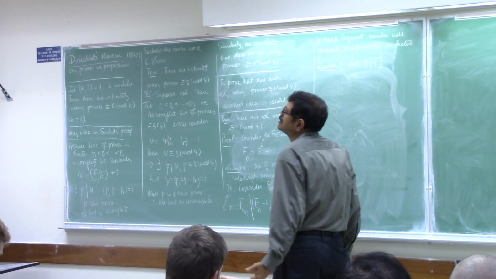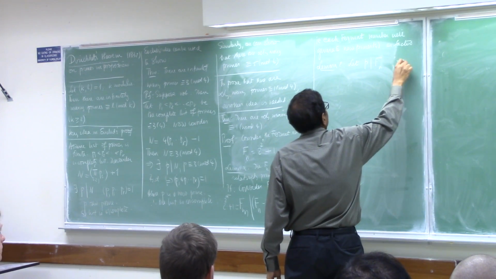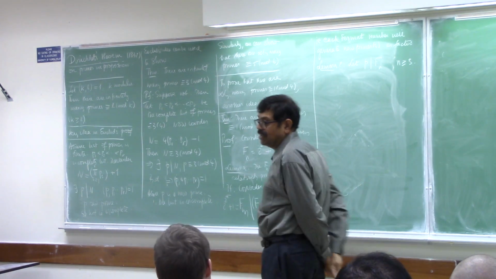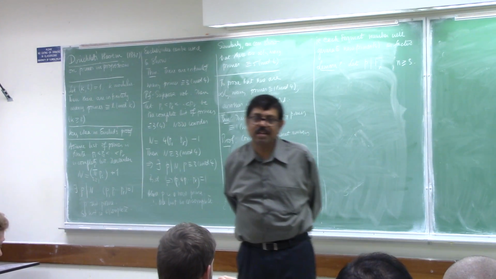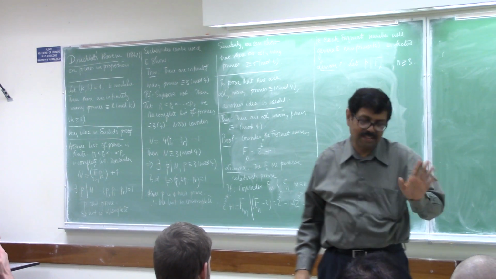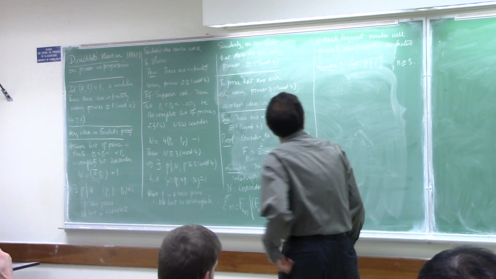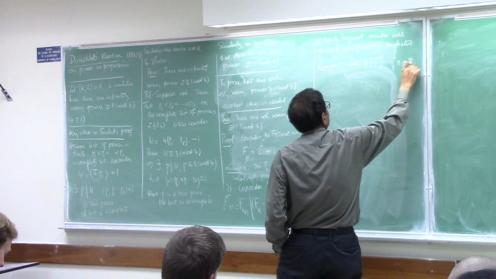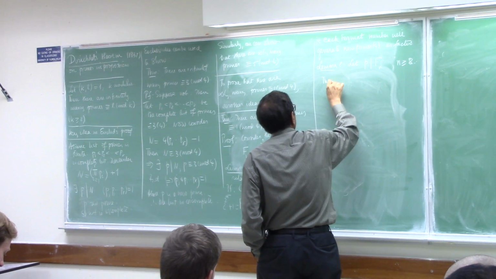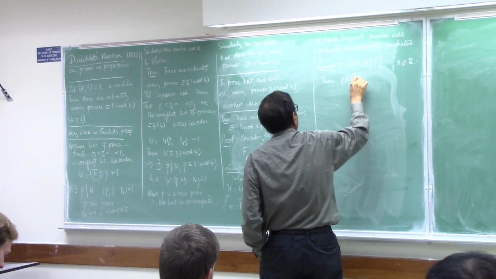Except when n is at least 2. You immediately jump at me and say, sir, the first Fermat number is 3 and 3 is not 1 mod 4. Yes, I grant that. Okay, this is n greater than or equal to 2. Then P is 1 mod 4.